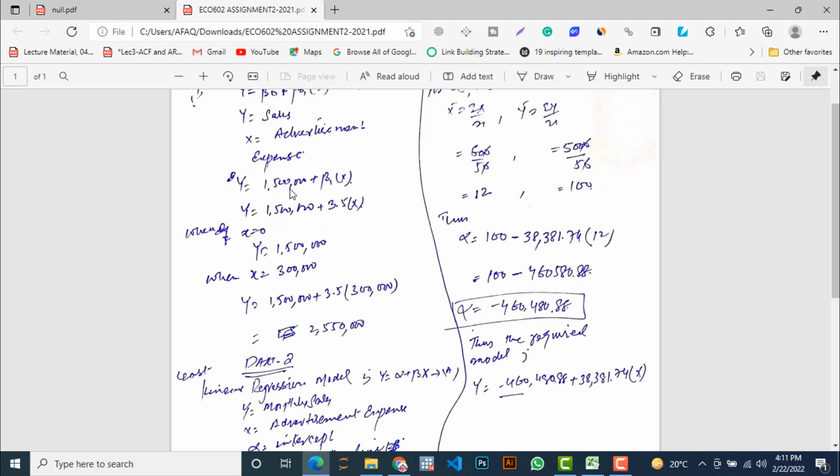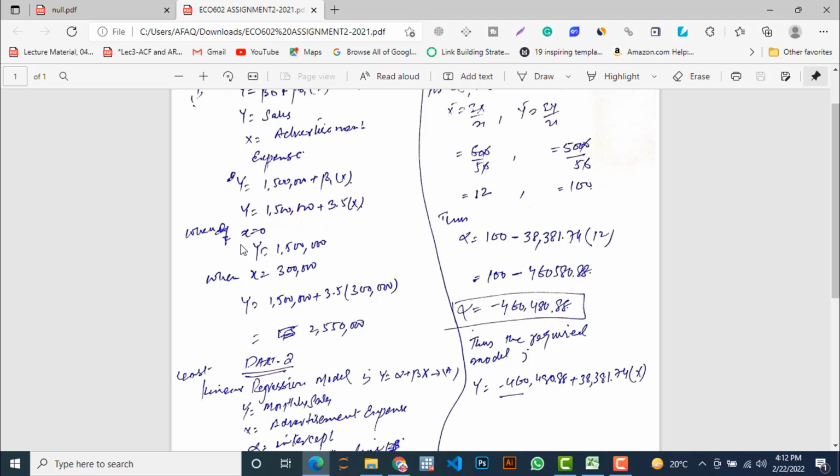Sorry, not two things. I am considering alpha as a constant intercept, which is 1.5 million, and beta 1 is equal to x. He described the situation that if x is equal to 0, it means the brand doesn't spend any penny on advertisement. So 3.5 into 0 is 0, and we will get the monthly sales of 1.5 million.